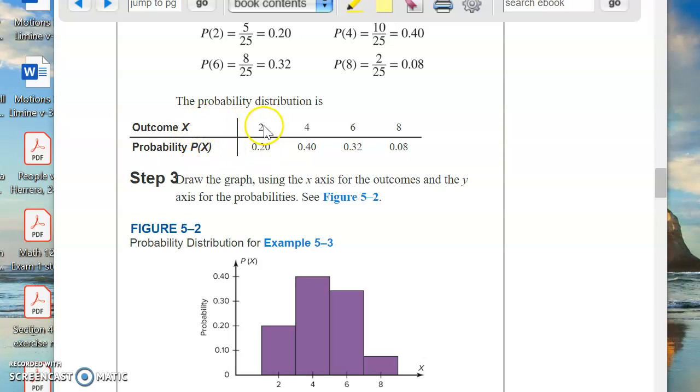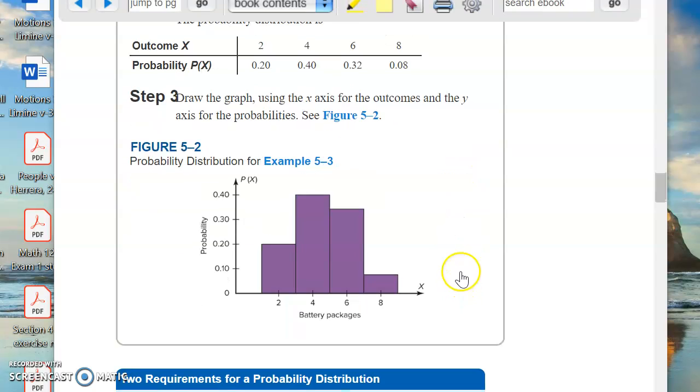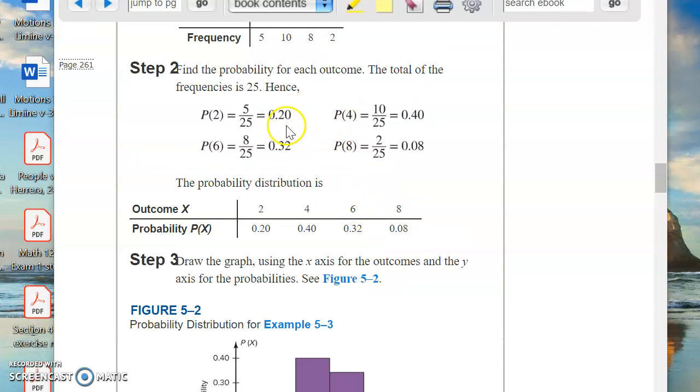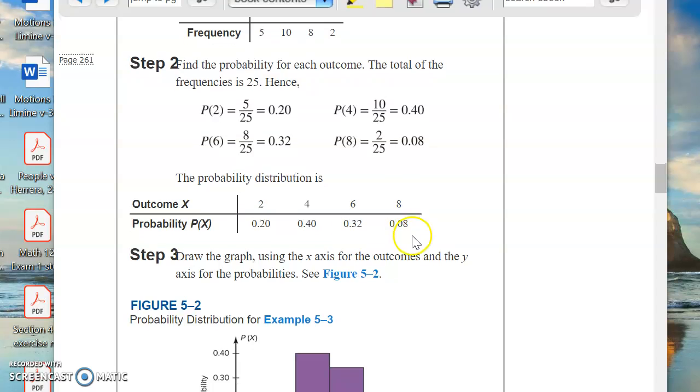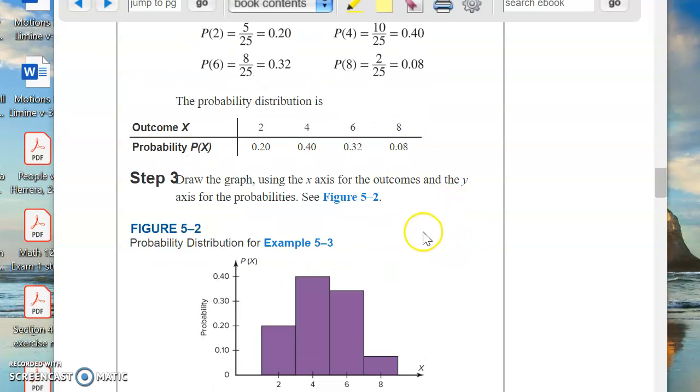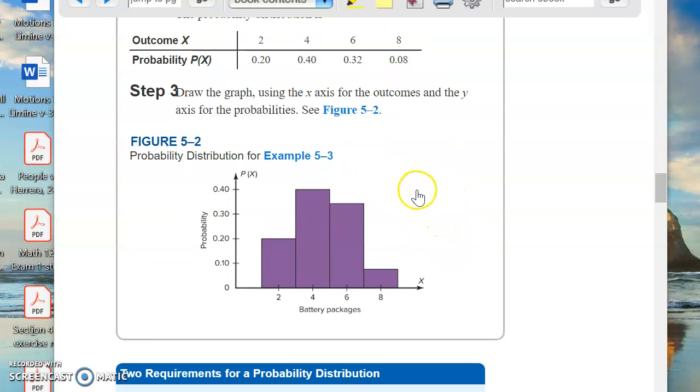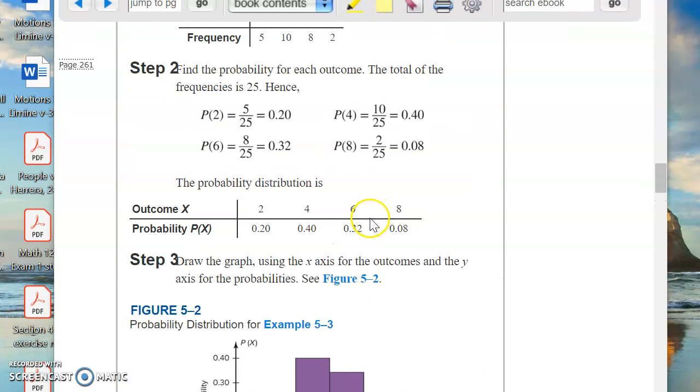Outcome X is a sale of the 2-pack. This next outcome is a sale of a 4-pack. This outcome is a sale of a 6-pack, and so forth. Each one of those probabilities gets put down here. That's the probability of that happening. Draw the graph using the x-axis for the outcomes and the y-axis for the probabilities. So there it is. Now, what does this really mean?